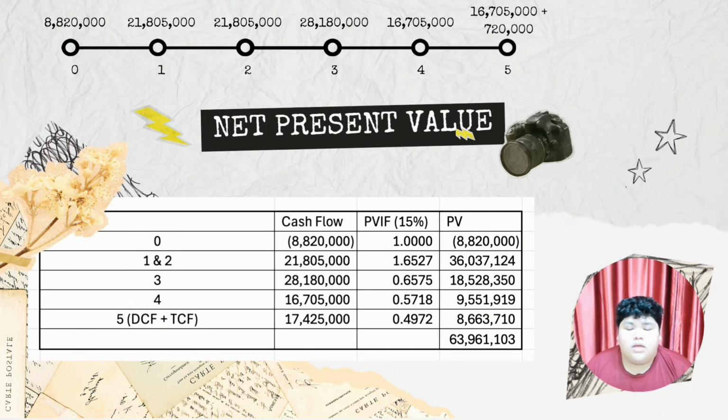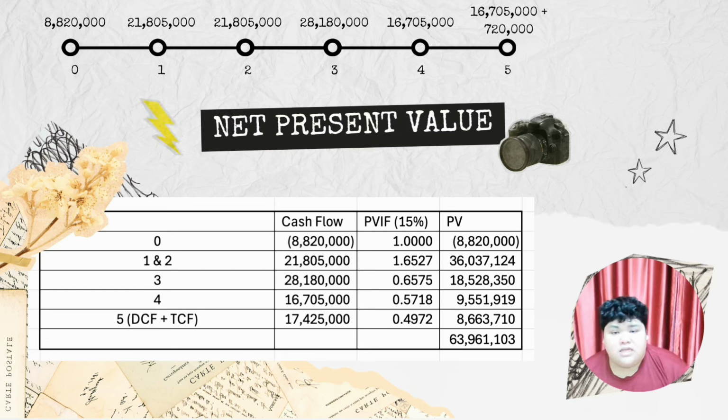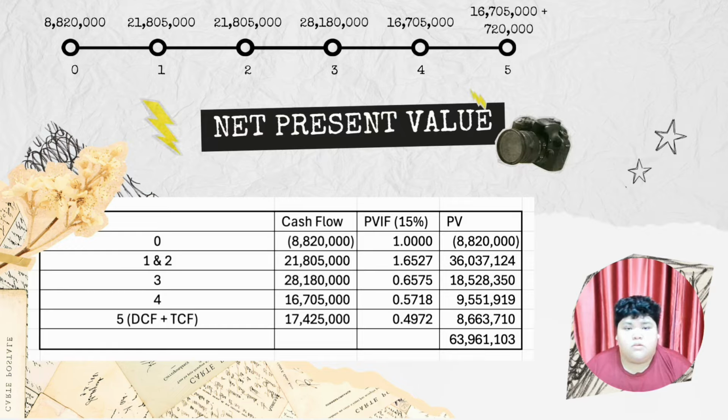Year 4 is 16.705 million. And for the last year, the fifth year, we add the DCF and TCF, which comes up to a total of 17.425 million. Then, for the PVIF table, we'll look at the 15% as stated in the question.